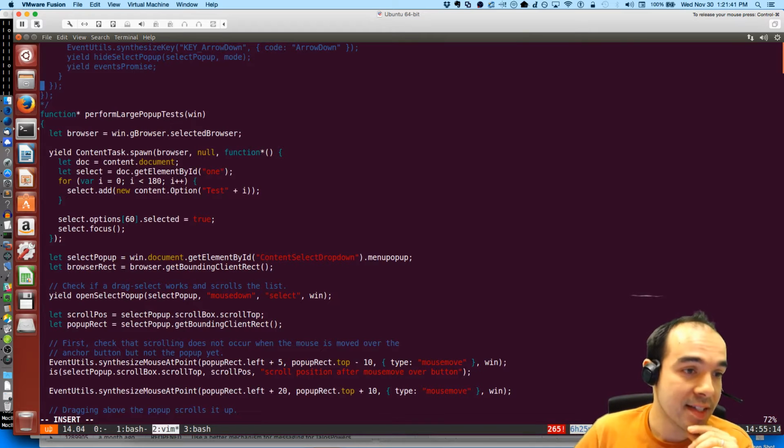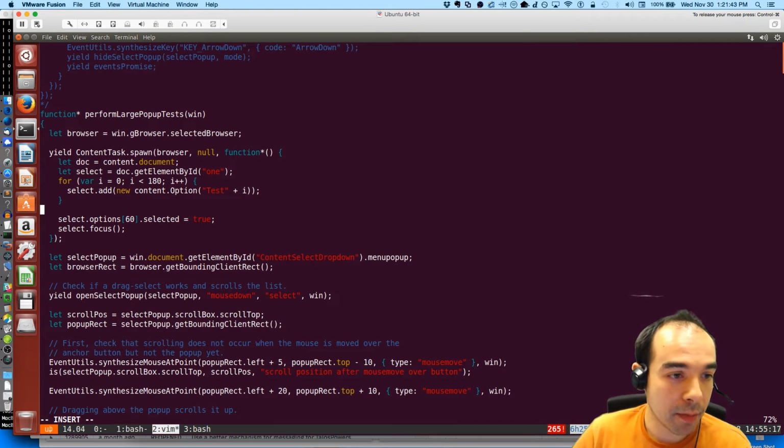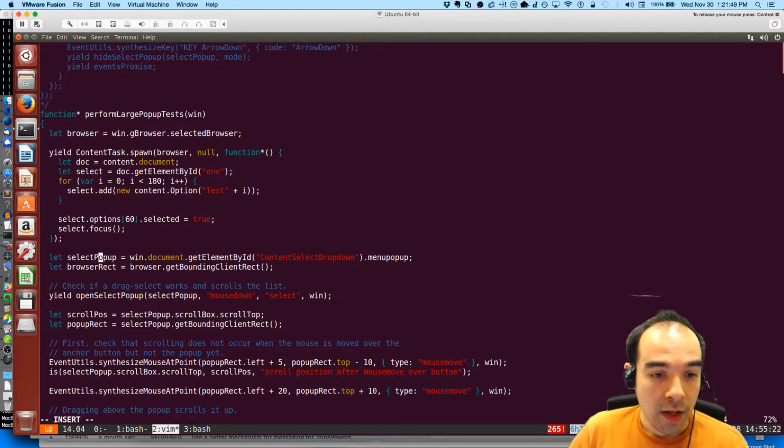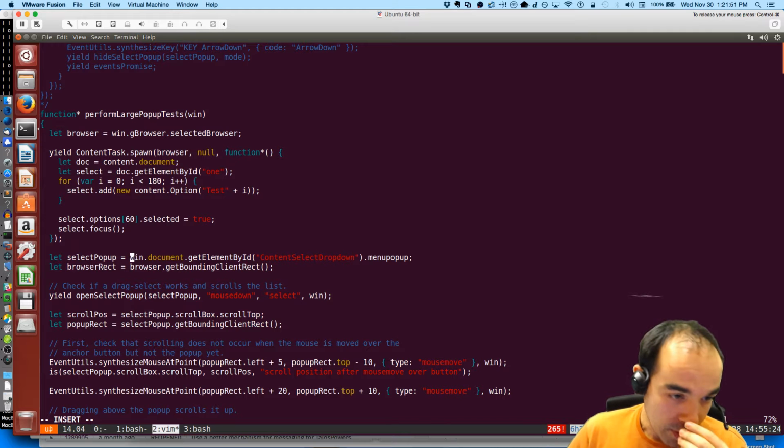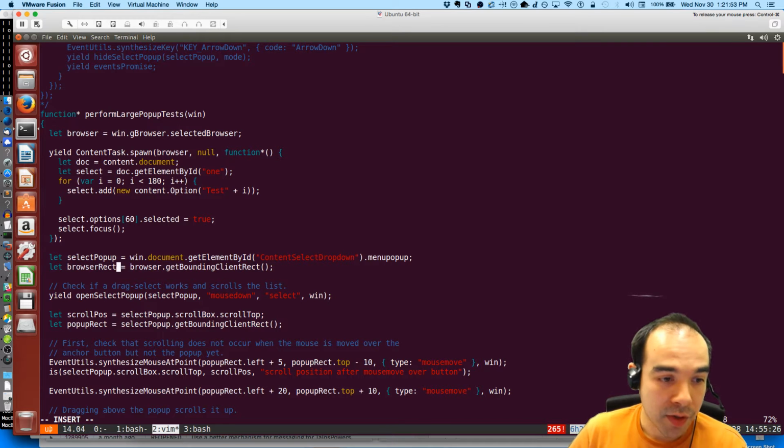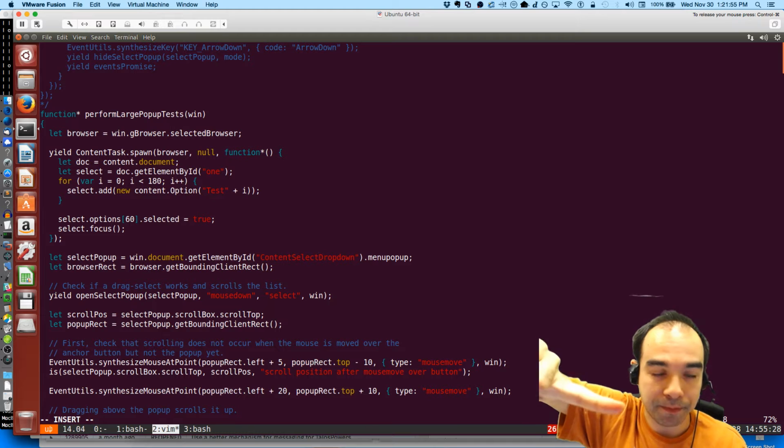Okay, so what does this test do? We inject a bunch of option elements into the select in the content, and then we select the 60th one and then focus the select. We get the pop-up in the parent process, because that's where it is, and we get the browser rect.